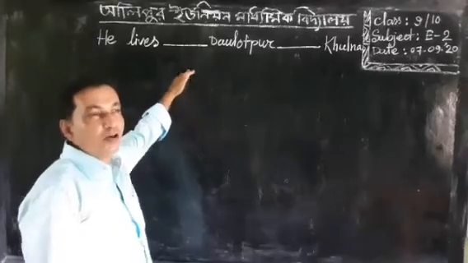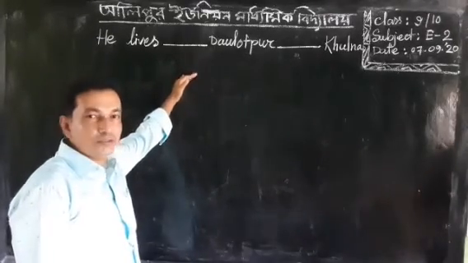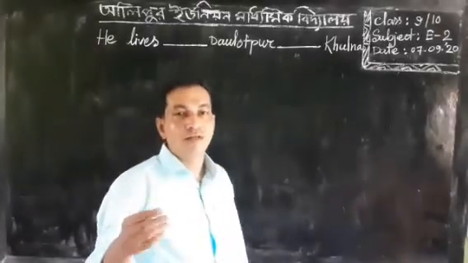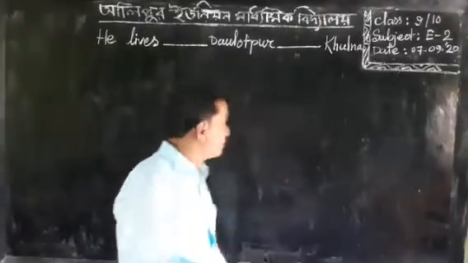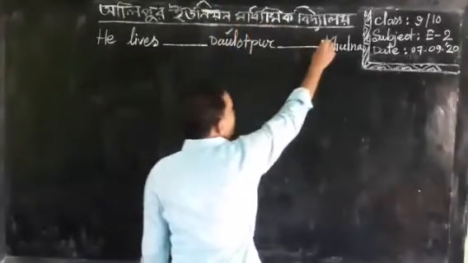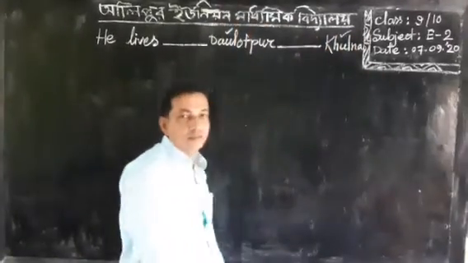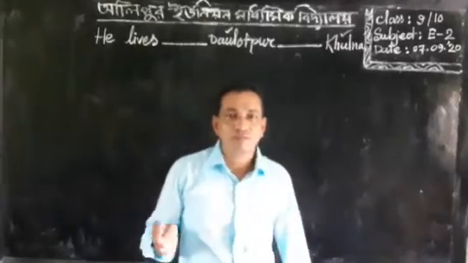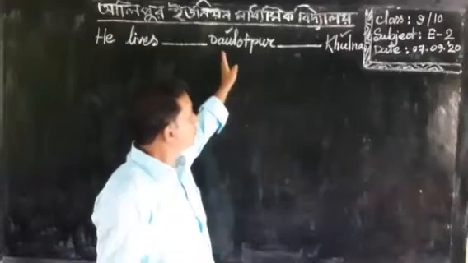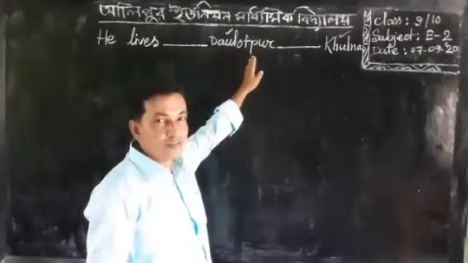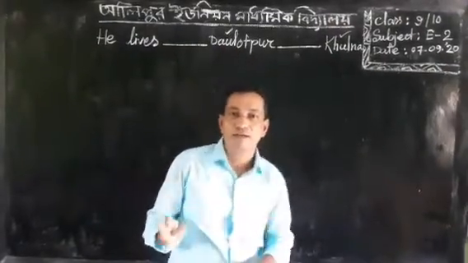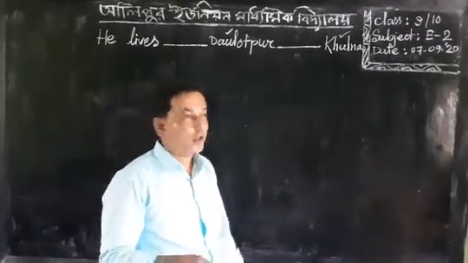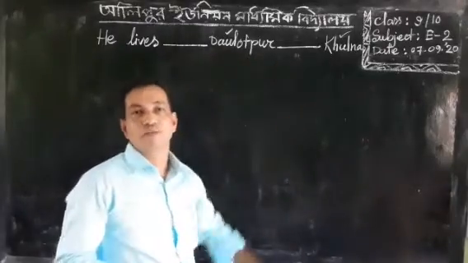There are two blanks in this sentence, and you have noticed that there are two places, Daulatpur and Khulna. Daulatpur is under Khulna because Khulna is a greater place or big place and Daulatpur is a small place.